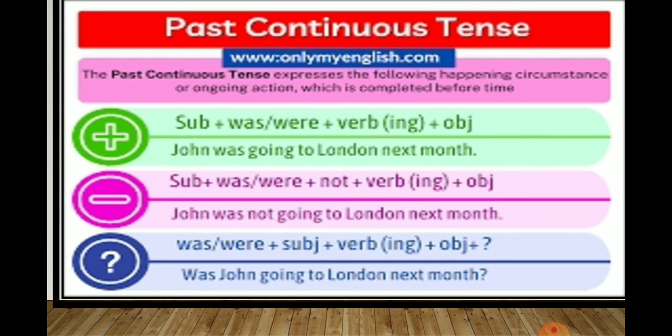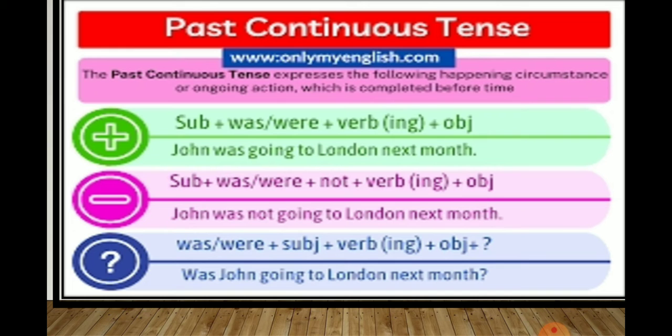Next is past continuous tense. The past continuous tense expresses the following happening, circumstances or ongoing action which is completed before time. The same goes for the past continuous tense, but we use was or were in place of the present continuous tense, that is am, is, are. For positive sentence we say subject plus was or were plus verb ing plus the object.